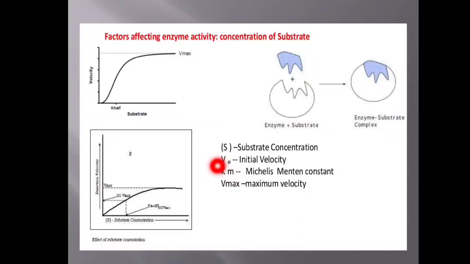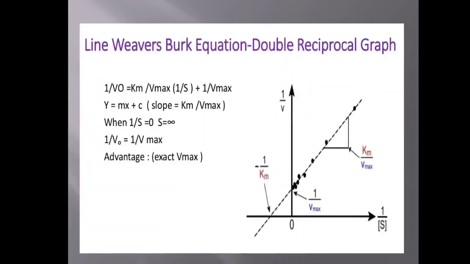So you can closely observe this graph. The graph increases, the maximum velocity is called V maximum, and 50% of the maximum velocity is called half V maximum. If you extend this line to the curve, the corresponding substrate concentration is the Michaelis Menten constant.